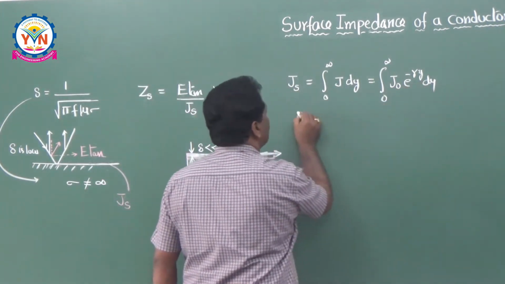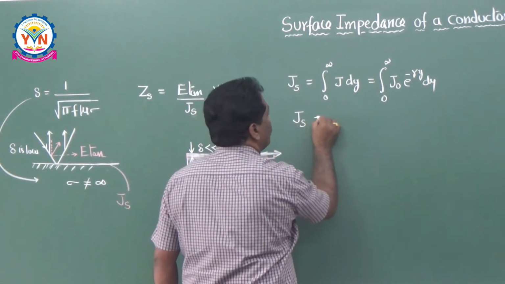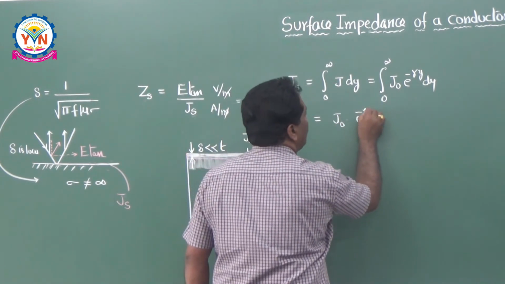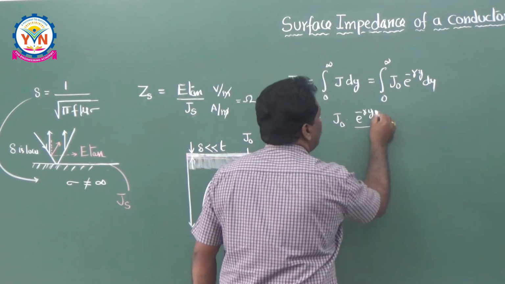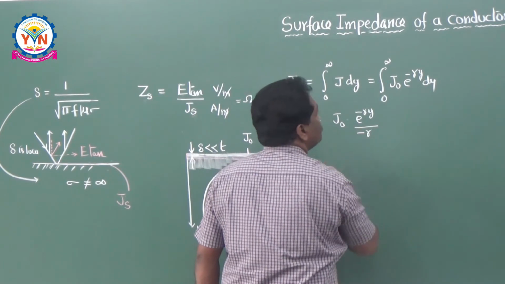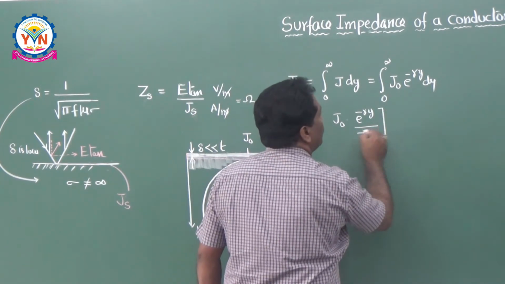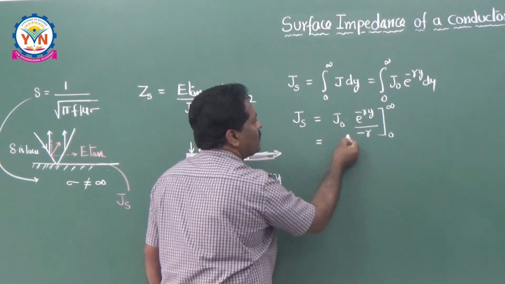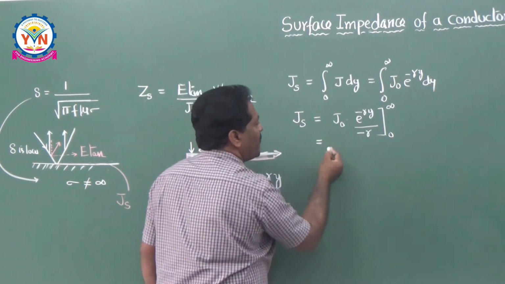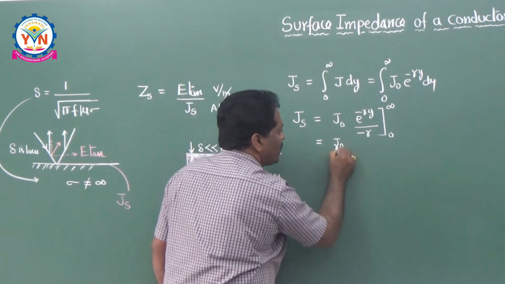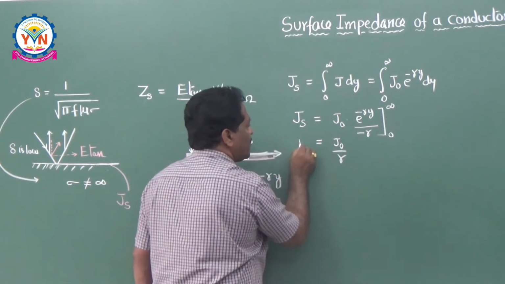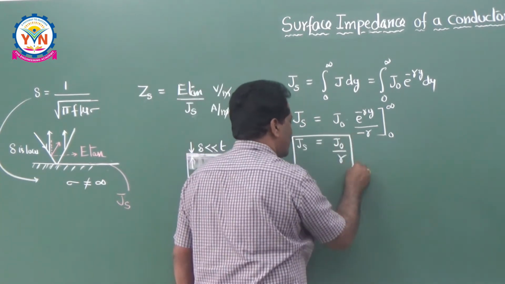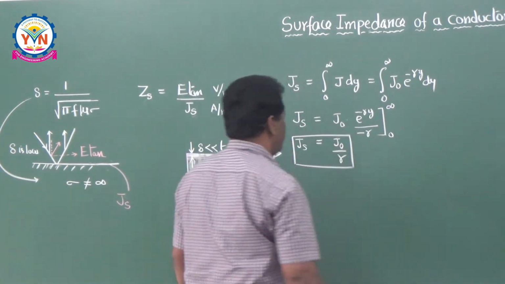Just integrate this one. Surface current density is equal to J naught, which is constant here, e to the power of minus gamma y divided by minus gamma, between the limits 0 to infinity. If you do this, minus of minus will be plus, and this gives J naught by gamma. That is nothing but your Js. This is the surface current density of a conductor here.